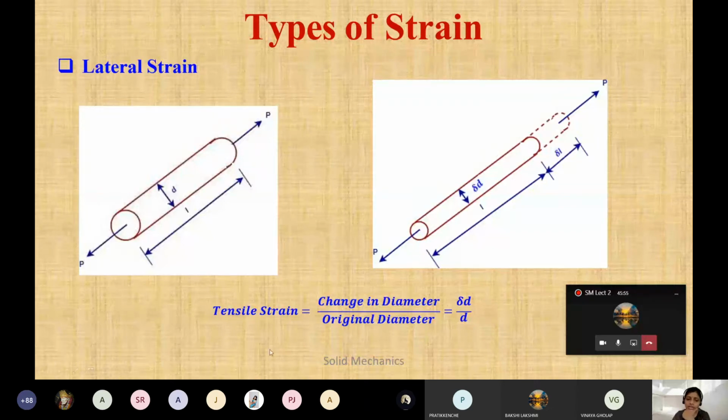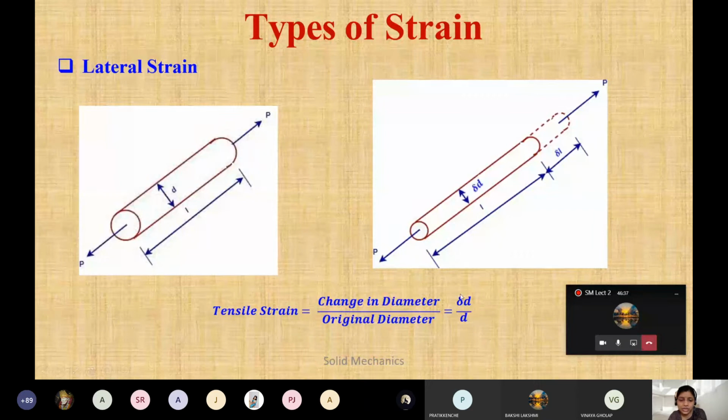But here see, if there is a tensile strain, a pulling action, because of the pulling action there will be an increase in the length. So this change in length is delta L. Where will we use delta L? It is in longitudinal. Clear this one? We are going to use length changes in the longitudinal, but see the cross-section change. What will happen if there is an increase in the length? Definitely your cross-section area will decrease. So that decrease is called delta D. There will be a change in the diameter. And if there is a pulling action, your diameter will come less. Okay, the diameter becomes smaller, and that change in diameter is denoted by delta D.